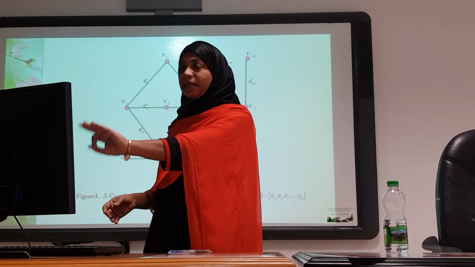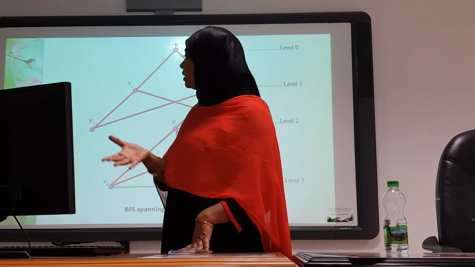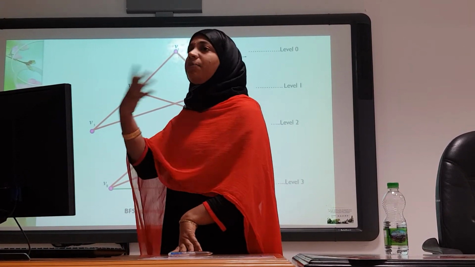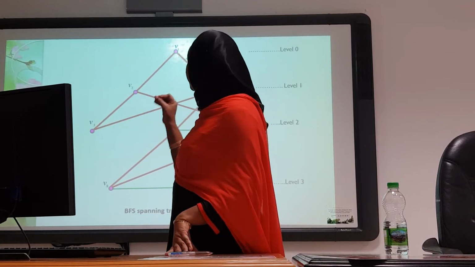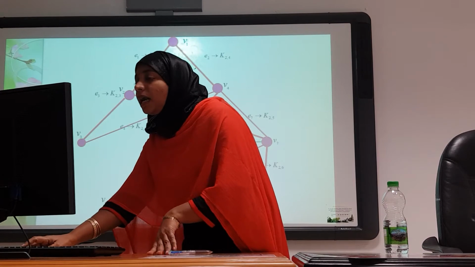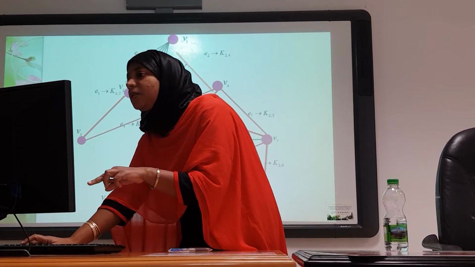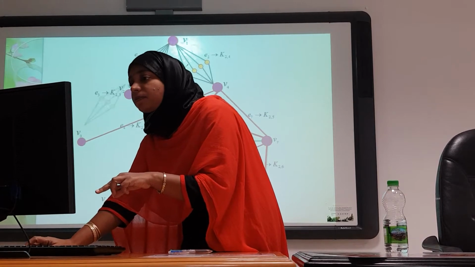Here I consider a connected graph, and then we run the breadth first search algorithm for this connected graph. By the breadth first search algorithm, I get the ordering for vertices and edges, and now I replace every edge of the graph by a complete bipartite graph.